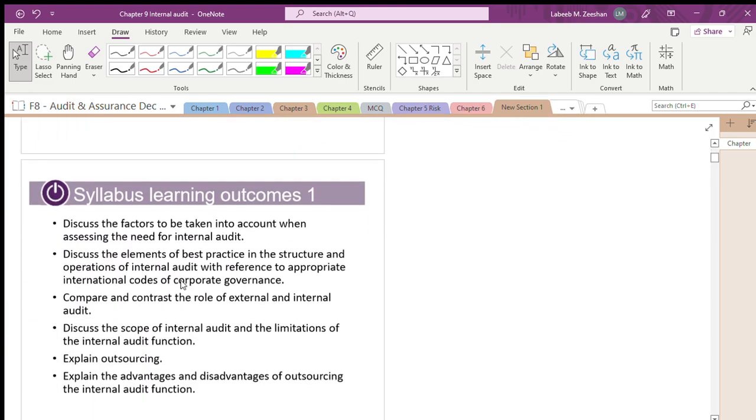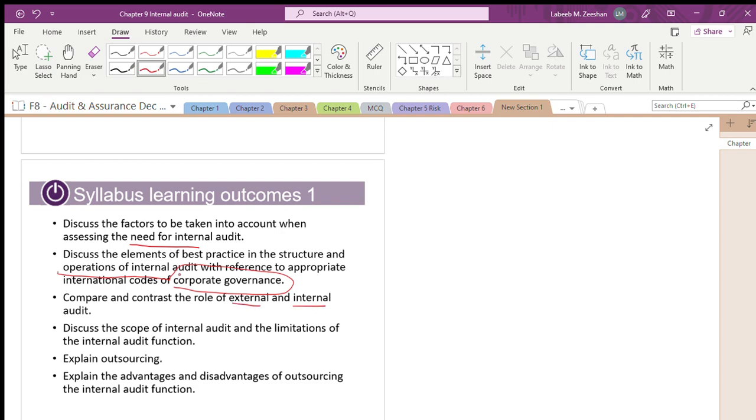Discuss the factors for why there is a need for internal audit, in detail. What is the best practice in the structure, in terms of the operations of internal audit, with reference to corporate governance? And what is the role of the external auditor and the internal auditor?